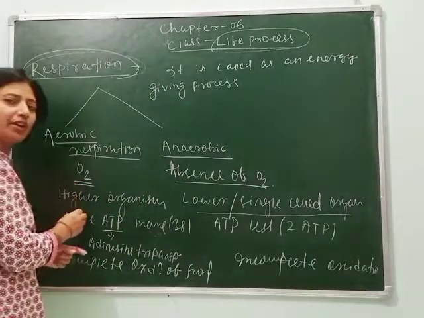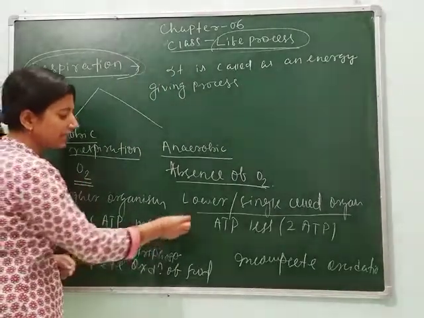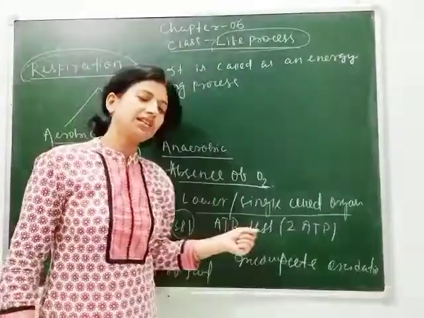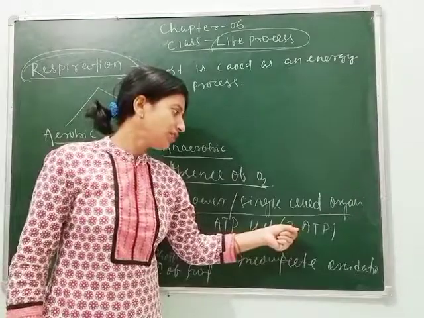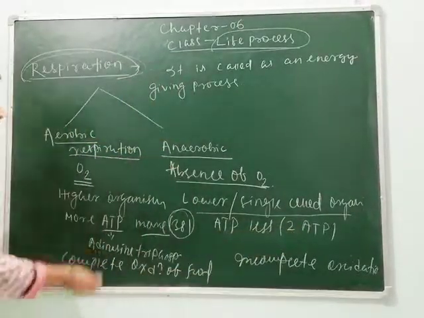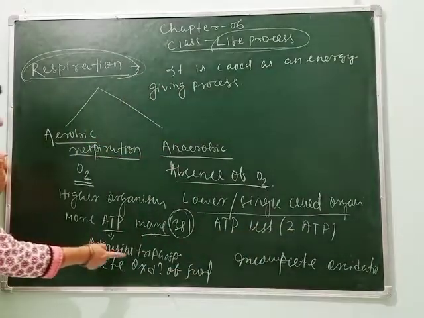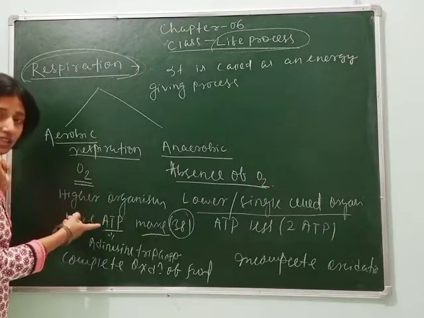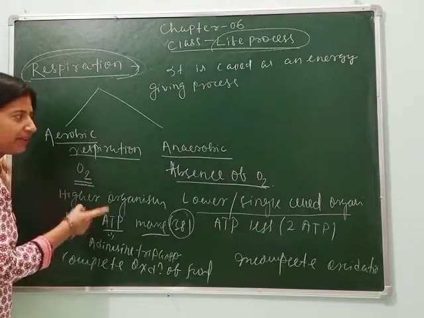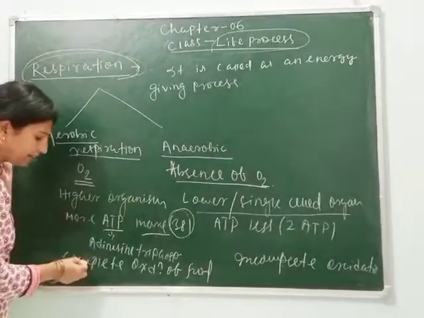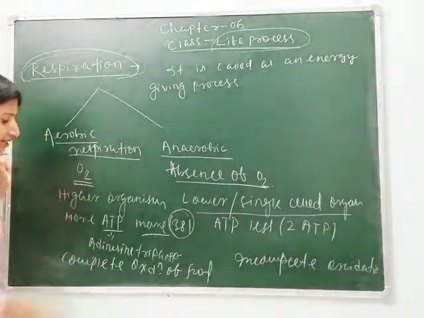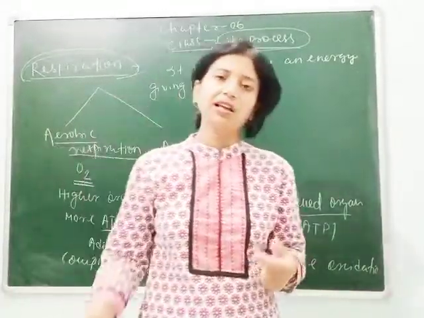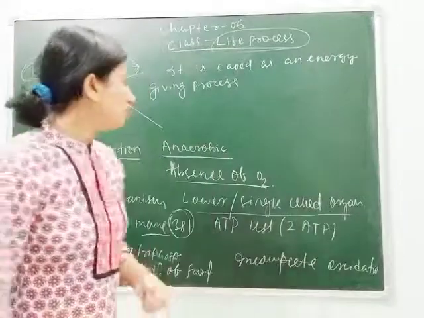The ATP formed during aerobic respiration is more, means 38 ATP is formed, whereas in anaerobic respiration the ATP formed is less, means only 2 ATP is formed. The full form of ATP is adenosine triphosphate, which is known as the energy currency of the cell. The energy is formed in the form of ATP both in aerobic and anaerobic respiration, and in aerobic respiration complete oxidation of food occurs, and in anaerobic respiration incomplete oxidation of food occurs.